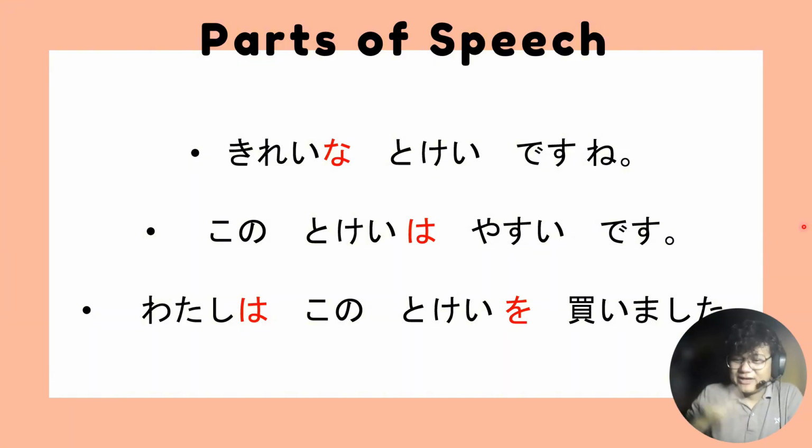Then you have an adjective, meaning it's trying to modify or describe your item. Especially when you're learning the different grammar patterns, it will definitely help you in studying them if you know the different parts of speech. Now let's move on.